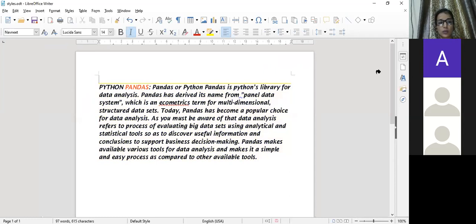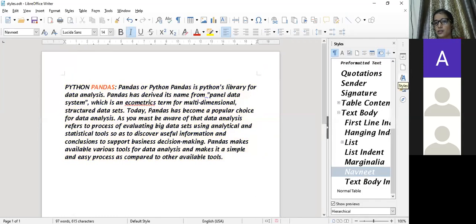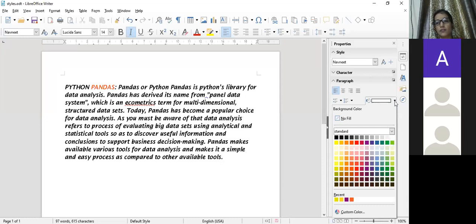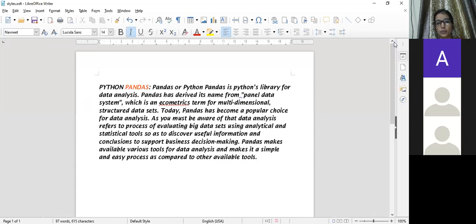Clear? So this way you can use fill format mode, which is present on the sidebar. This bucket is known as fill format mode. After clicking on it, you need to go to the properties and change the style first. So I need to get the style from the paragraph. By default, it is white color. You can choose any color from here and fill the background color of your paragraph. Clear? So this is the function of fill format mode.